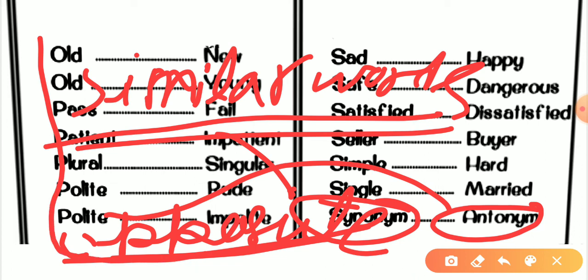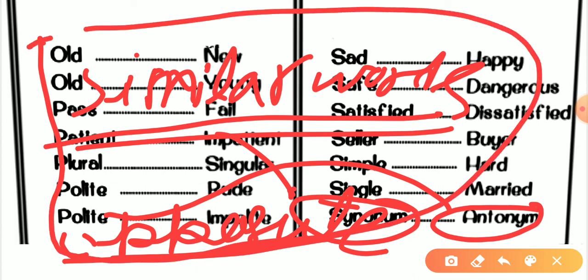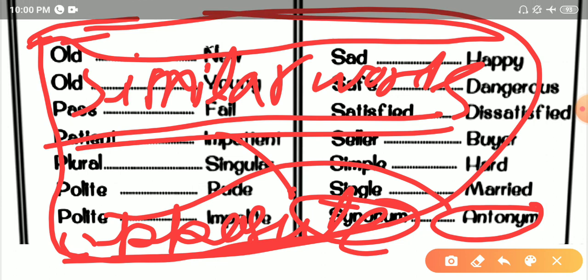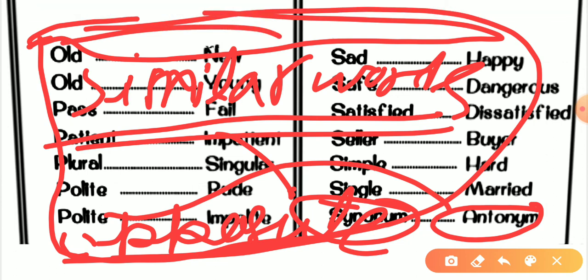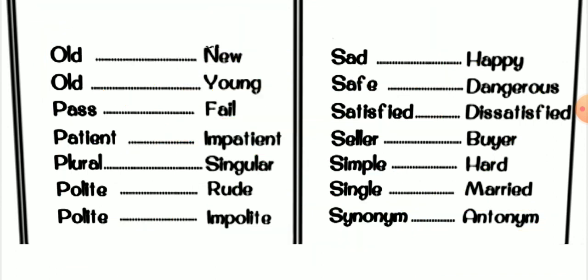If we are talking about Hindi grammar, then these would be the correct words in Hindi.